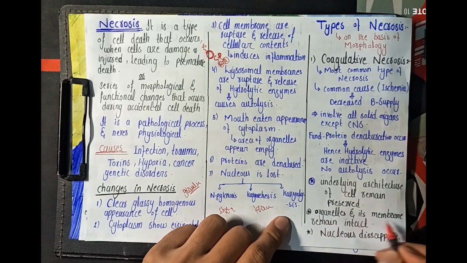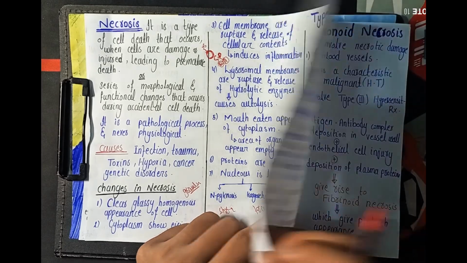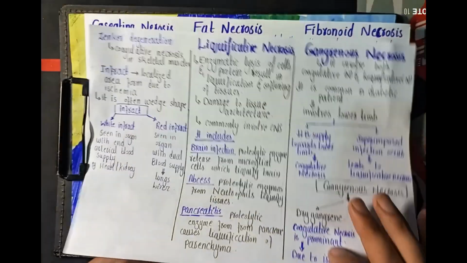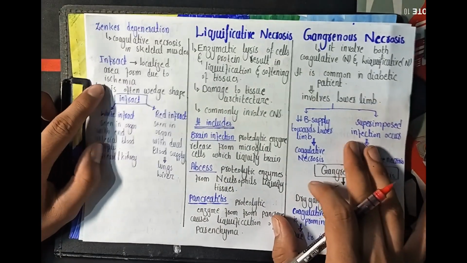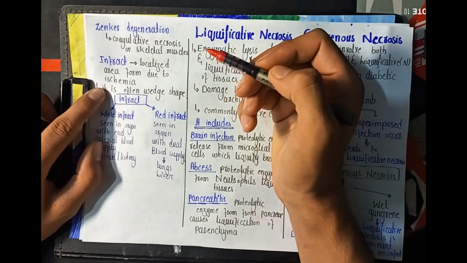इसी तरह हमारे साथ जो ऑर्गेनील्स है एंड इट्स membrane also remain intact, but the nucleus disappears in the coagulative necrosis. And the examples include Zenker's degeneration that involves a coagulative necrosis occurring in the skeletal muscle.